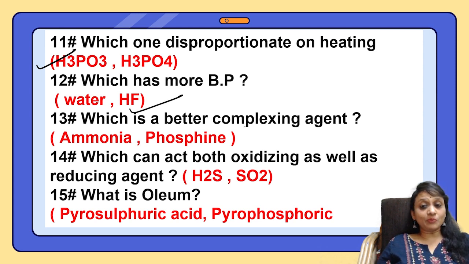Which is a better complexing reagent? Which will form more complexes? Ammonia. Which can act both as an oxidizing as well as a reducing agent? Sulfur dioxide. What is oleum? Pyrosulfuric acid or pyrophosphoric acid? We know it is pyrosulfuric acid.